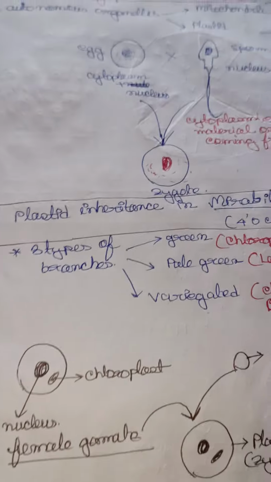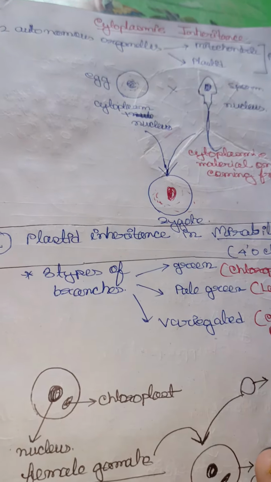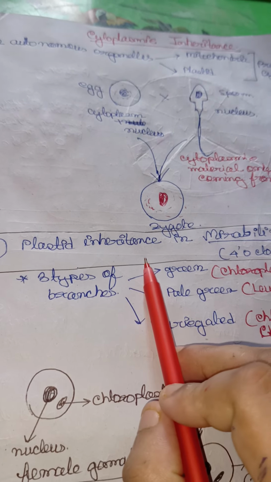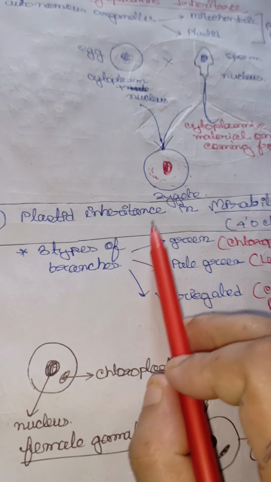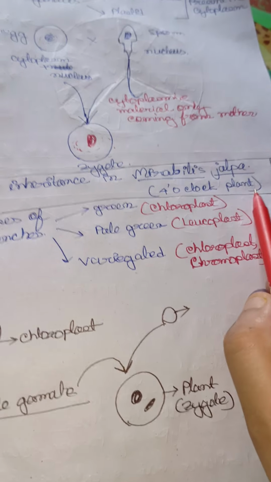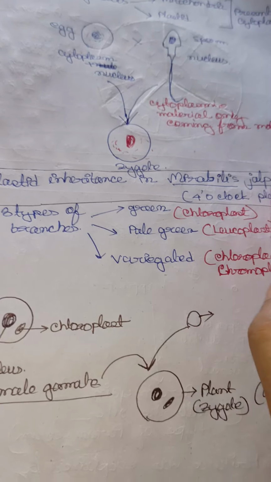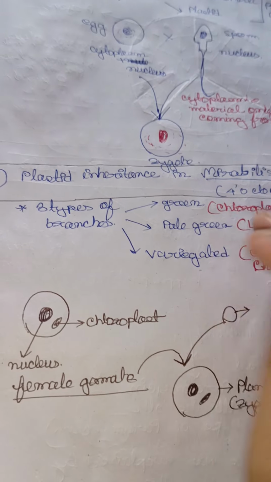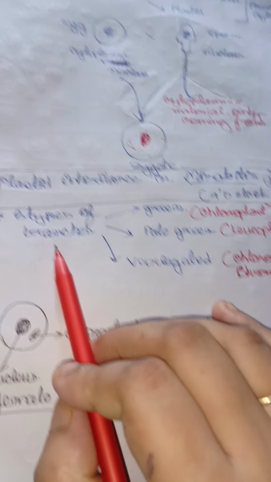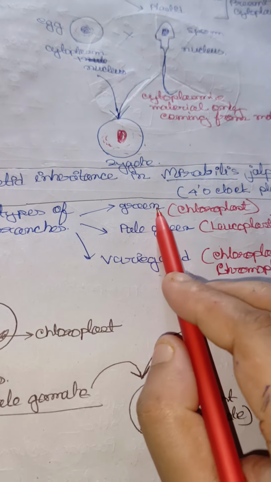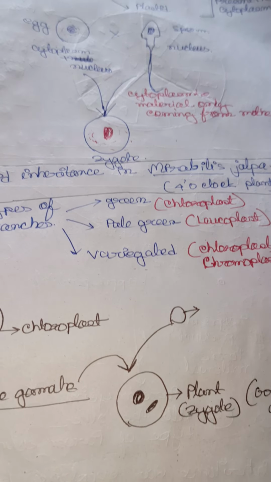Now the next part. In cytoplasmic inheritance we will learn about 3 examples. First, plastid inheritance. We know plastids are present only in plant cells. So we will take the example of the four o'clock plant, whose scientific name is Mirabilis jalapa. In Mirabilis jalapa we see 3 types of branches, 3 different colors of branches: one is green, one is pale green, one is variegated, meaning different colors we will see here.